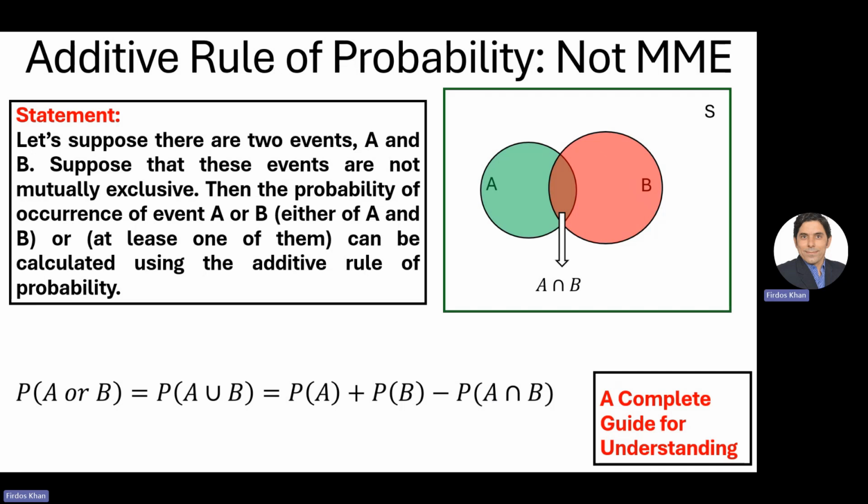And this is all about how we can use the additive rule of probability for not mutually exclusive events. In the next video, we will talk about how we can calculate the probability using the additive rule for mutually exclusive events. So this is enough for today, and see you in the next video.